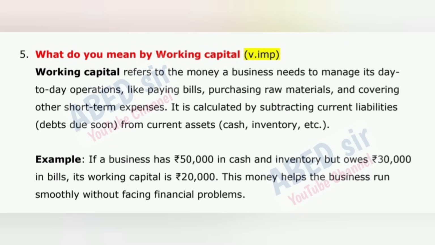What do you mean by working capital? Working capital refers to the money a business needs to manage its day-to-day operations, like paying bills, purchasing raw materials, and covering other short-term expenses.